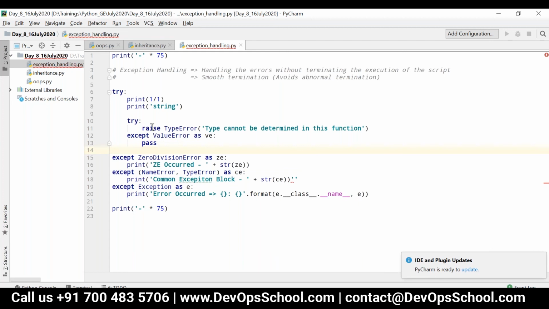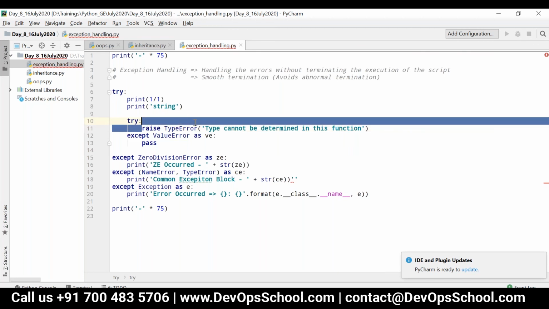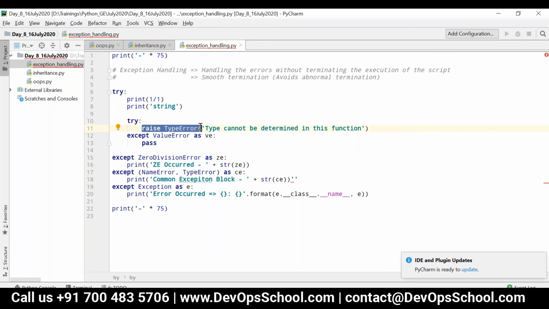So now what is happening here? I have one more try block within another try block. In this try block, I am raising TypeError. But in this except block, I'm just handling ValueError, not TypeError.